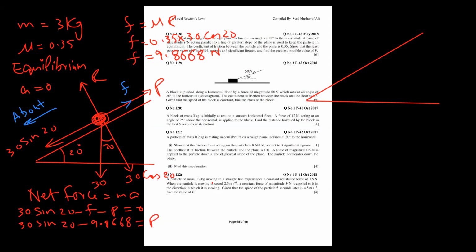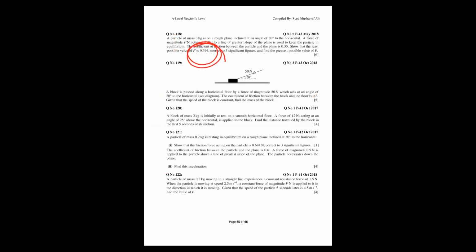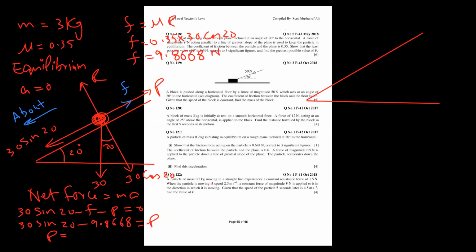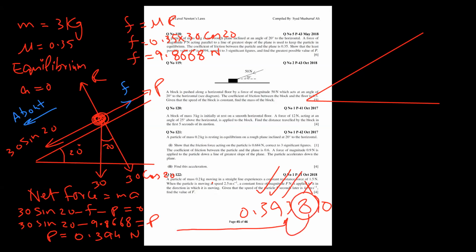So I got P, and it's just a matter of typing in the calculator, and we have to prove that 0.394 should come. Let me check. 30 times sine 20 minus 9.8668. Yes, I am getting 0.39380, and because we don't want this bigger than 4, so add 1, it is perfectly the same answer. Alhamdulillah, Rabbil Alameen. First part is clear.